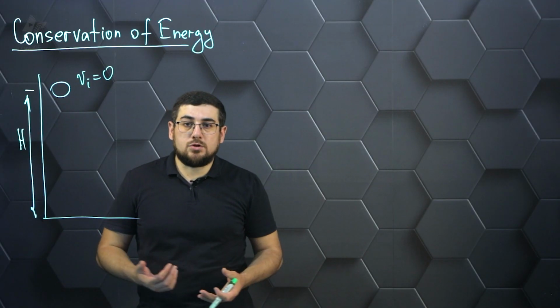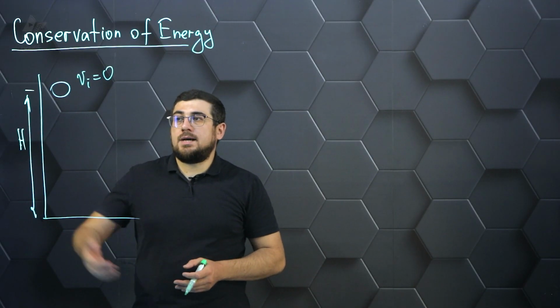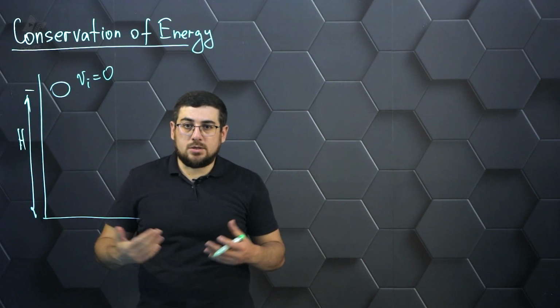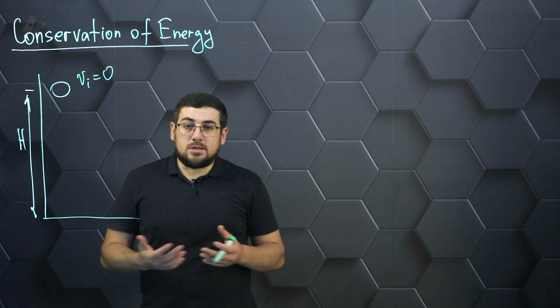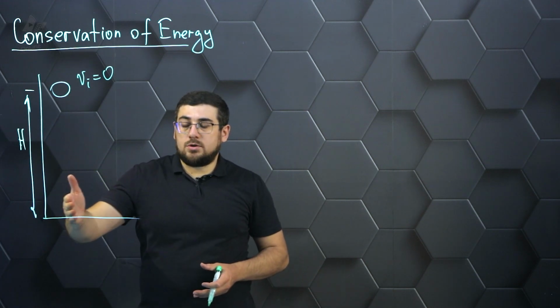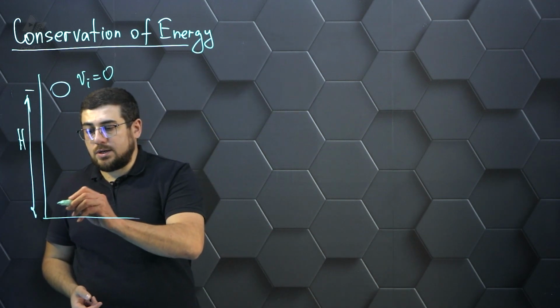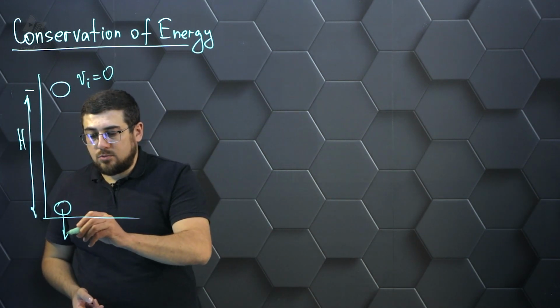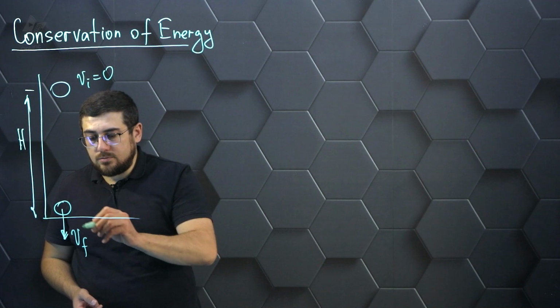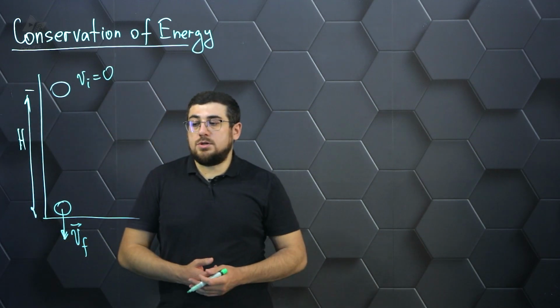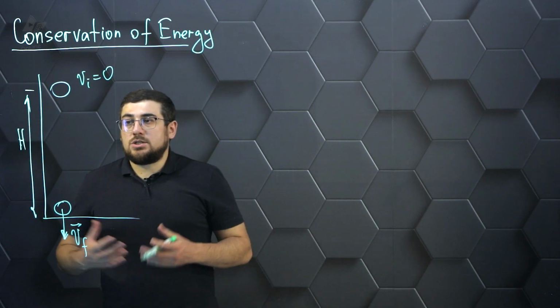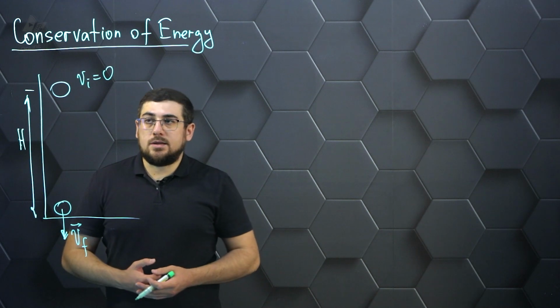That is, we say that only the gravitational force of the earth will act on the body, and under the action of this gravitational force, the body will acquire speed, accelerating to some finite speed just before hitting the ground. This velocity, of course, will not be zero. And here is our task to understand what happened in this case with energy.